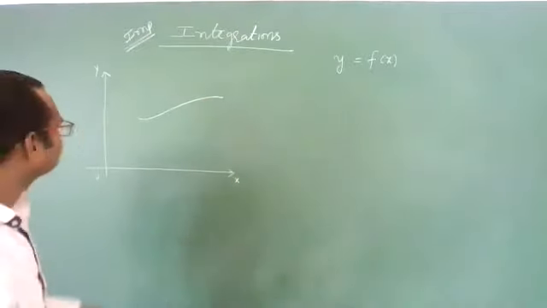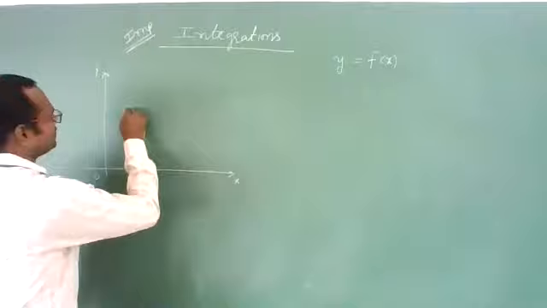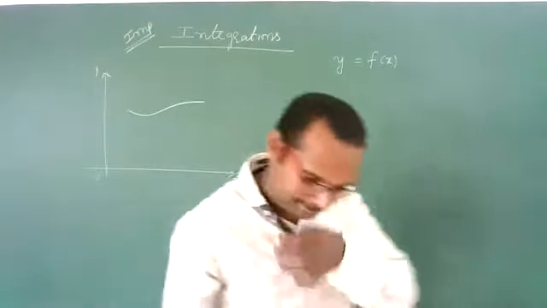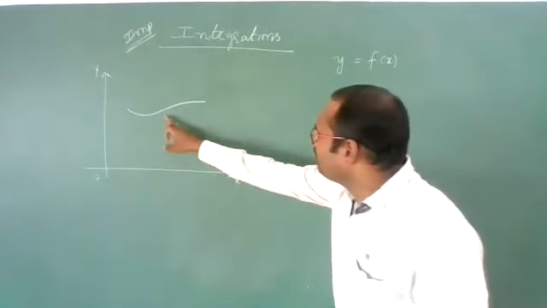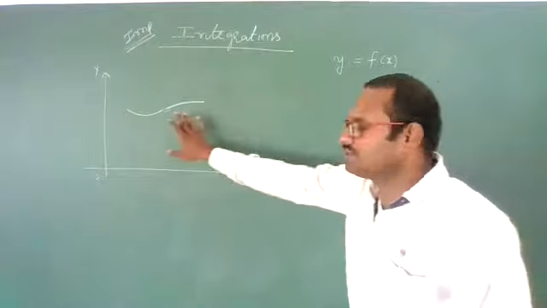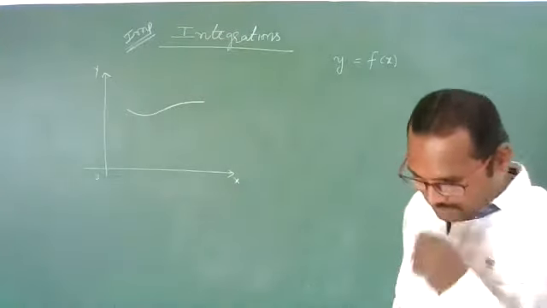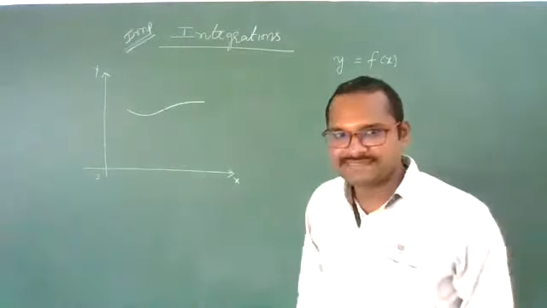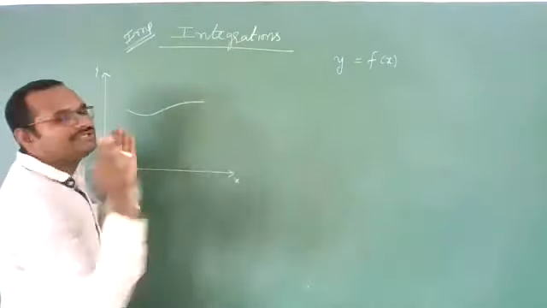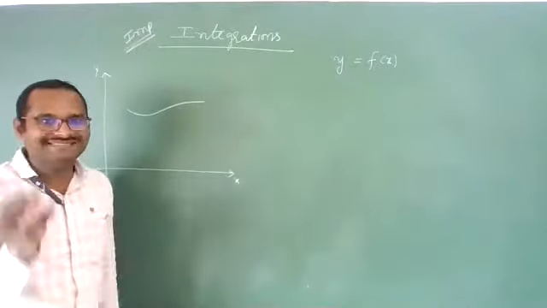Okay? Or otherwise, yes, like this. One function is there. This function graph I have shown here mathematically. It is going like this. Now, what I want is, under this graph, how much area is there? What is the area under this graph?